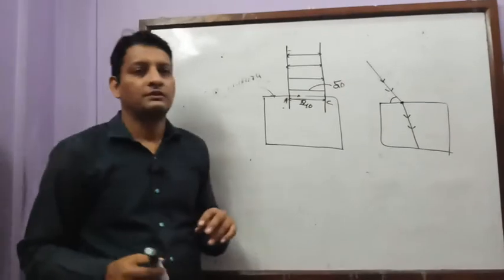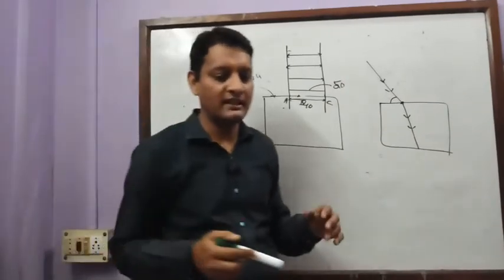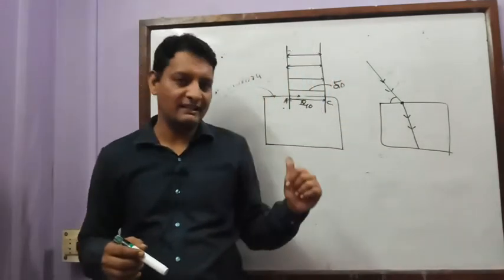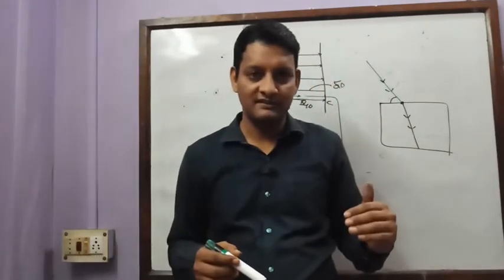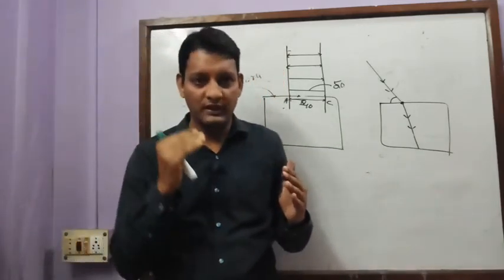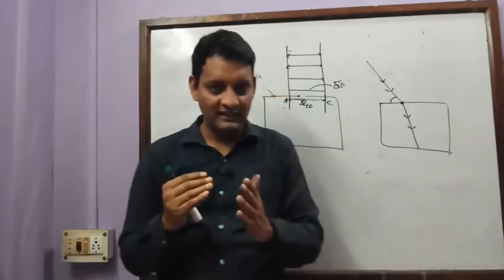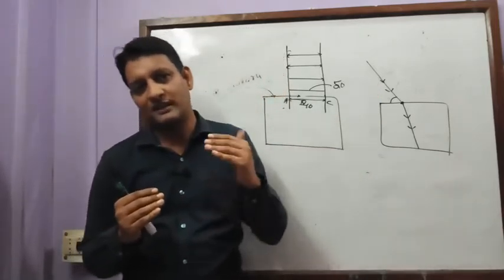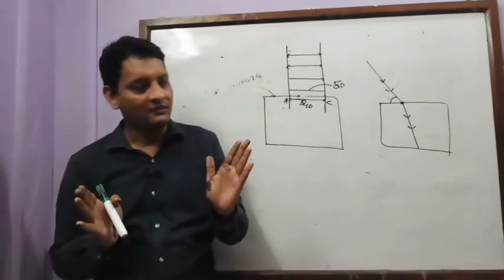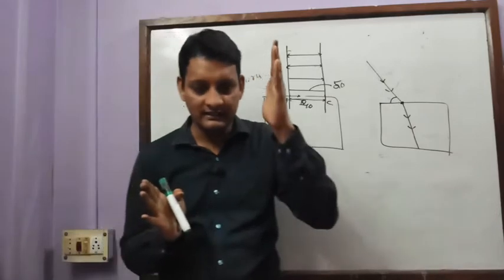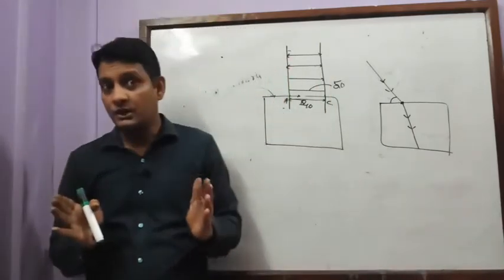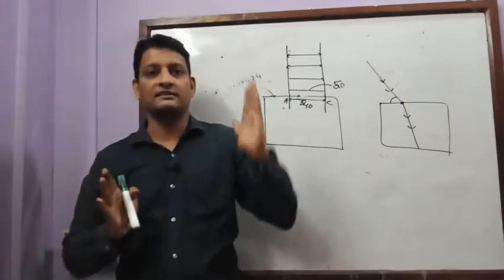So in this recording we have studied about refraction. Number 1, refraction through a glass slab. What is lateral displacement? And when a light ray travels from rarer medium to denser medium, it bends towards the normal, and when a light ray travels from denser medium to rarer medium, it bends away from the normal. Is it clear? And you have seen that when the light ray is incident perpendicular to the surface, there is no refraction. And you have understood the reason of refraction exactly.